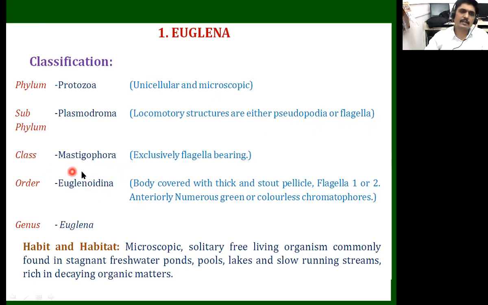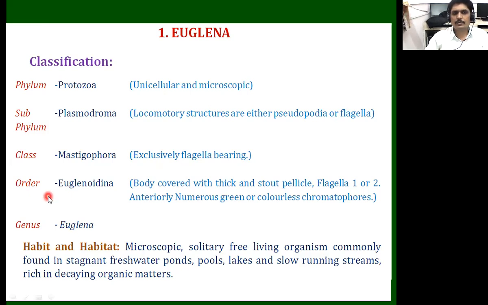Next, the class is Mastigophora. Why Mastigophora? Because they are exclusively flagella-bearing animals. When we see the figures of Euglena and observe the Euglena, they show the flagella, which are the locomotory organelles or locomotory structures.